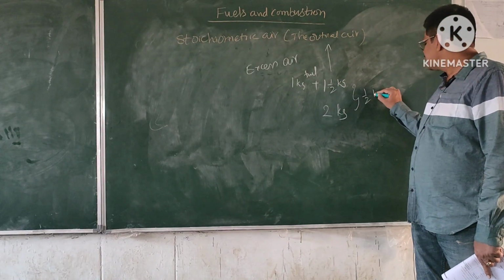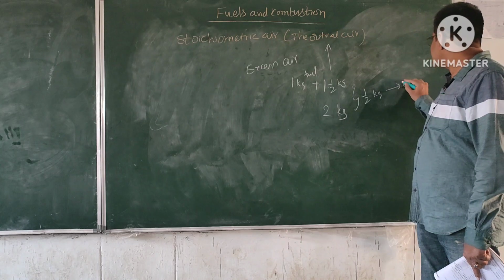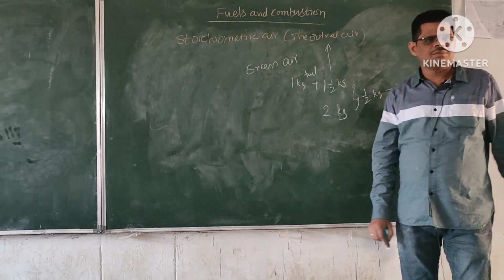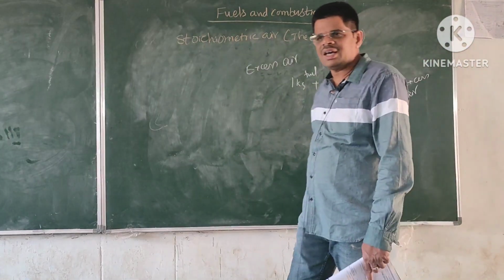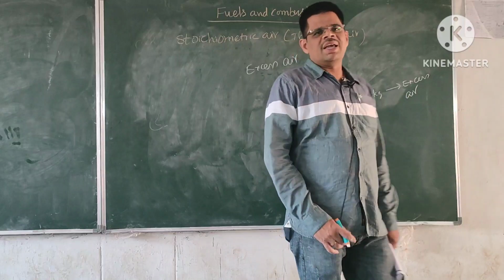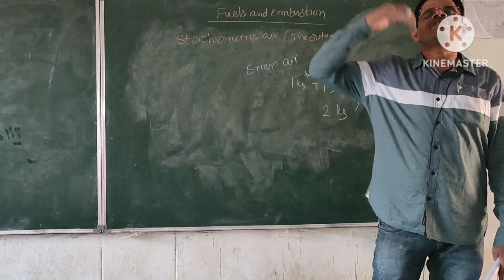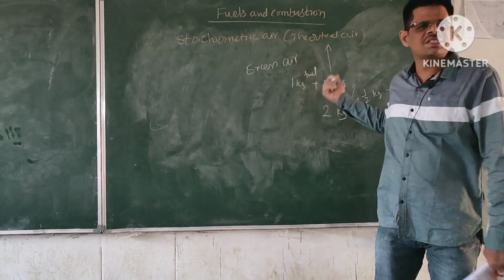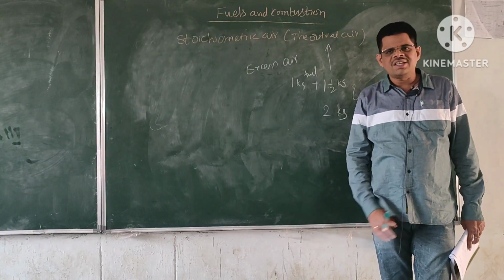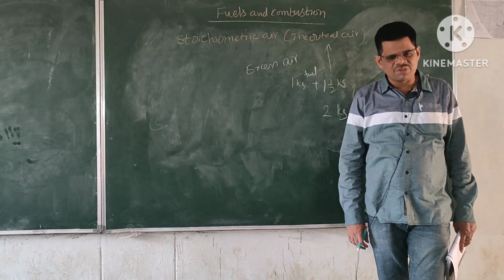Half kg. So this half kg is called excess air supply. That half kg is the excess air that is supplied. అంటే మనకి ఎంత కావాలో అంతకంటే ఎంత ఎక్కువ సప్లై చేసామనేది. So that is called excess air. So is it necessary to supply excess air for any combustion process?